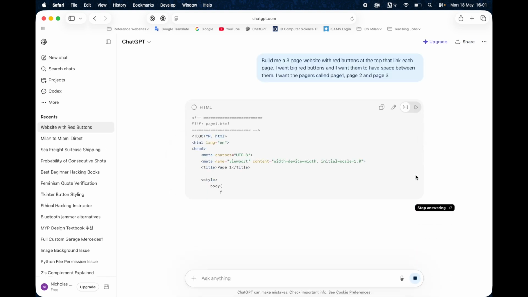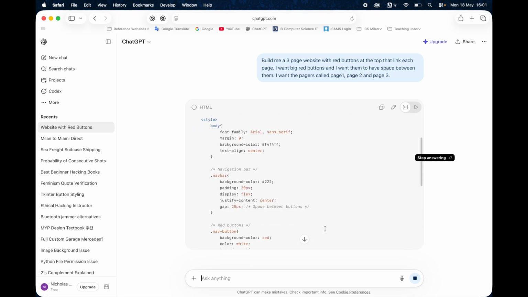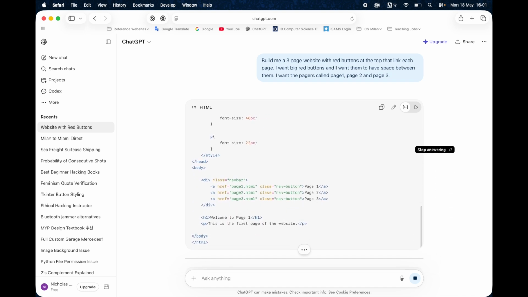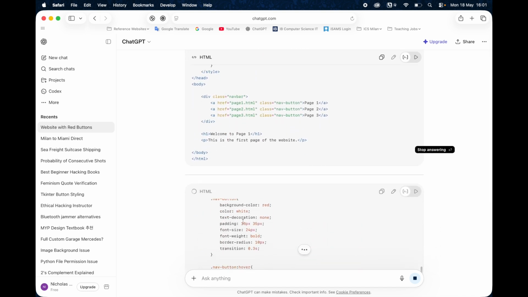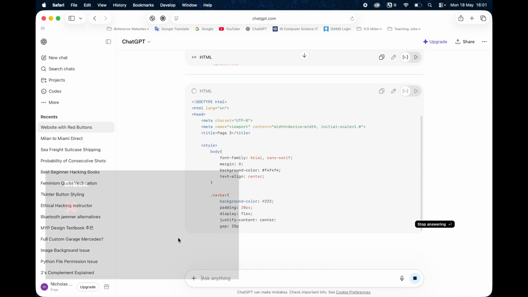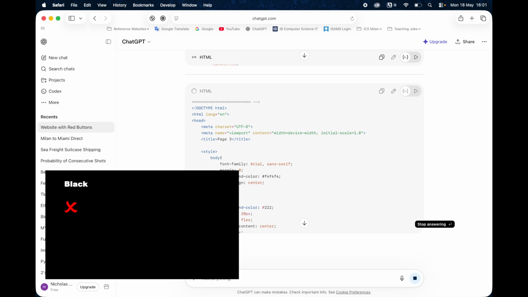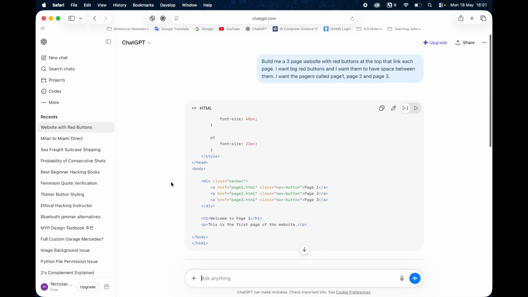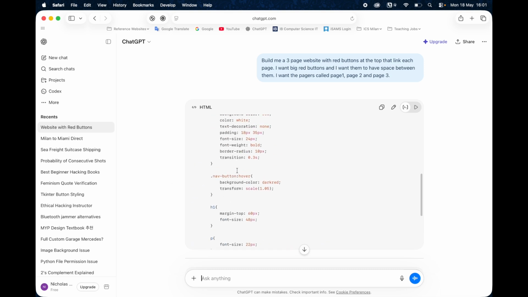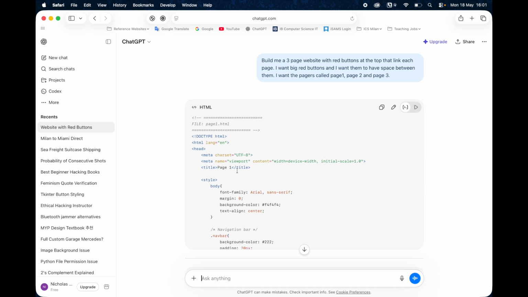It could make us a website, and it could put buttons at the top, and it'll do the styling, and look, it's doing a nav bar, and it's doing CSS, and it's got 3 buttons, and fantastic. Look, here comes page number 2, and here comes page number 3. Now, when we talk about black, white, grey, this is black. This is cheating. You haven't written the web page yourself. You haven't designed the buttons yourself. You haven't got even ChatGPT to teach you how to do the buttons. You're getting it to do it for you.